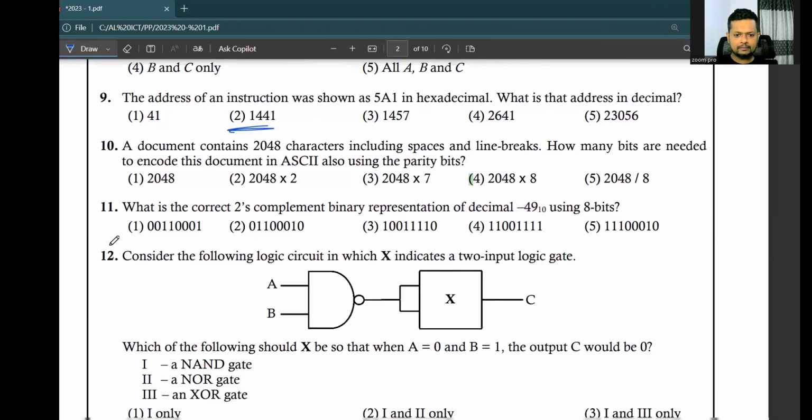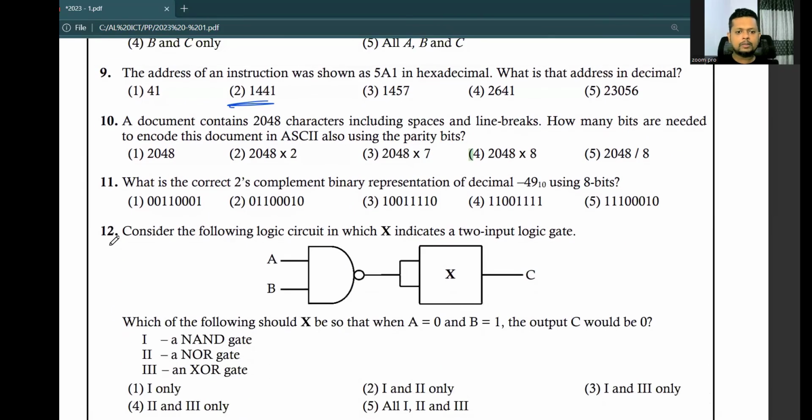Then number 10. A document contains 248 characters, including spaces and line breaks. That means something like a notepad file.